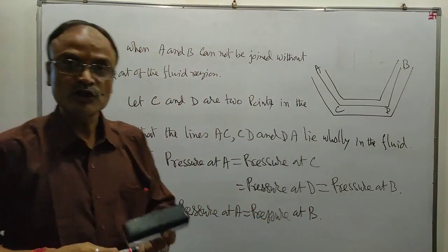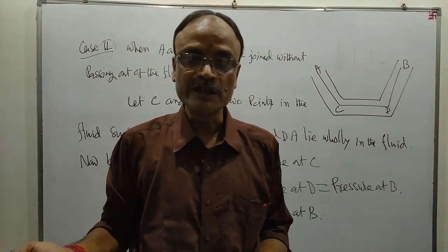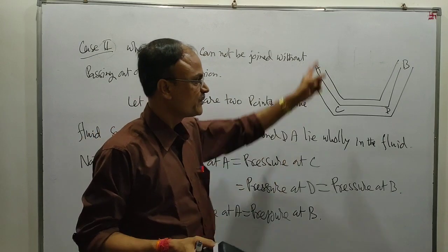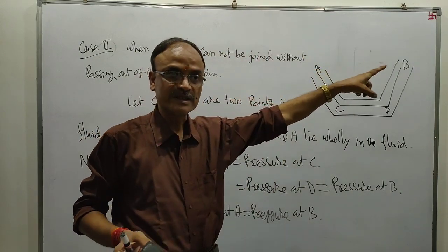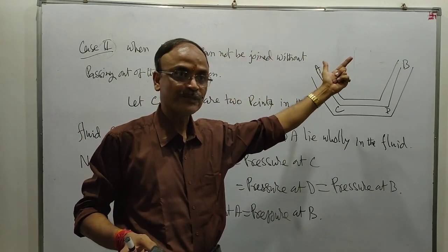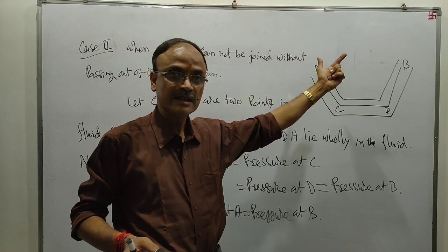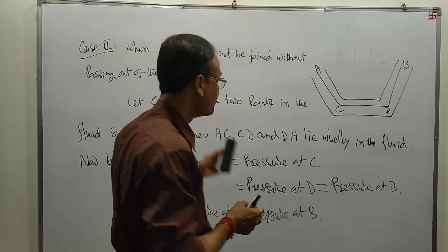If A and B cannot be joined without passing out of the fluid region, then in that case also the pressure at A equals the pressure at B in the same horizontal plane. The pressures in the same horizontal plane are the same.